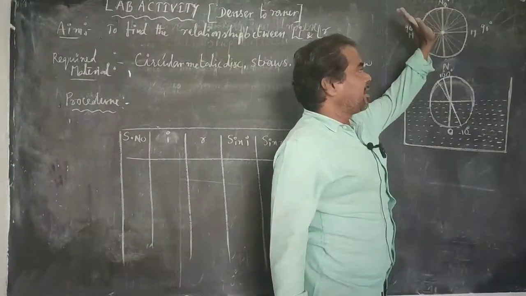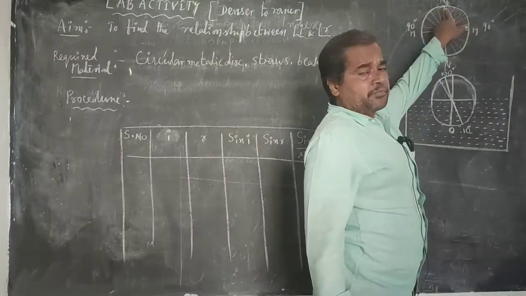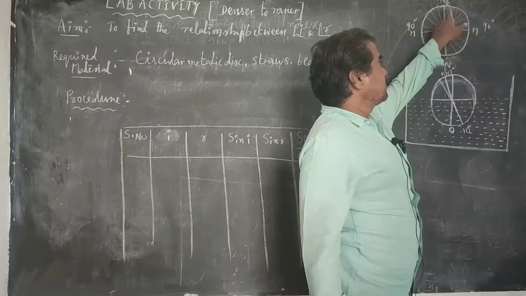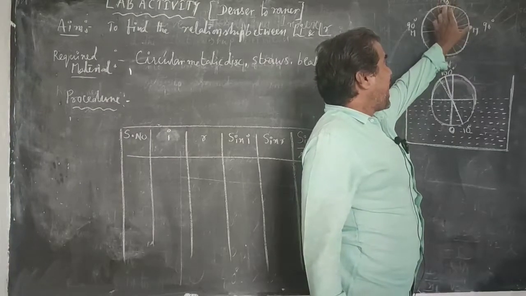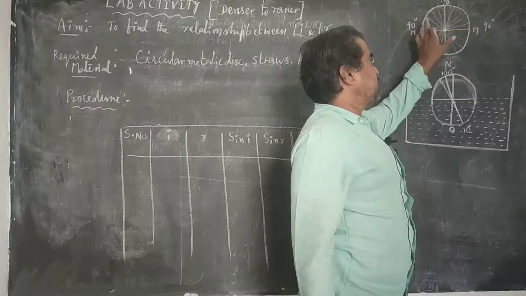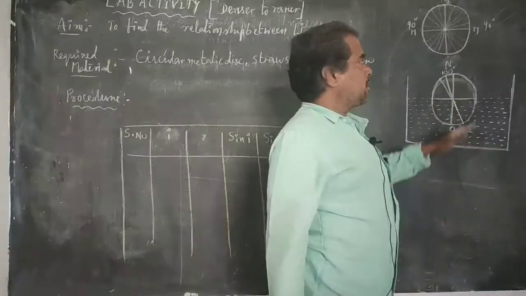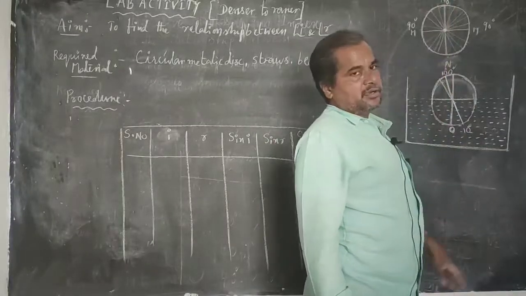By using a protractor, we mark the angles from 0 to 90 on both sides of the NN line, or both sides of the vertical line.